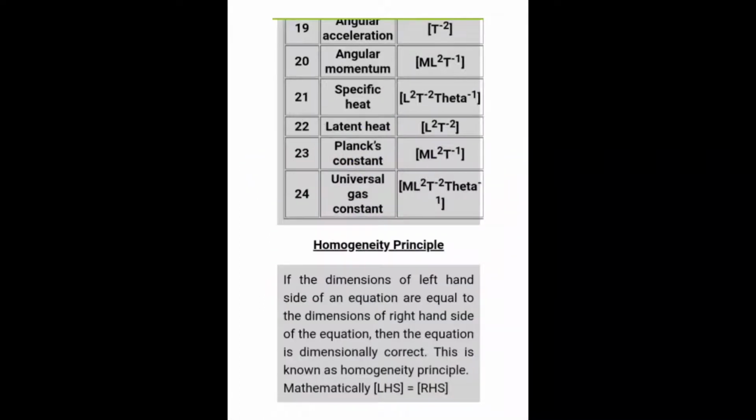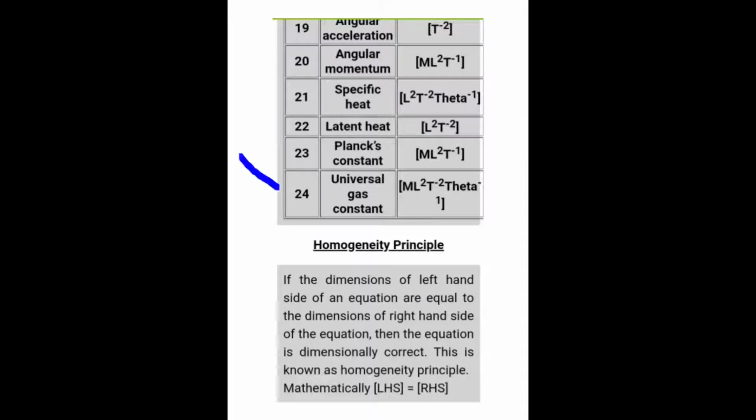This is the gravitational constant here, M to the power minus 1 L cube T to the power minus 2. Next we have the homogeneity principle, generally we call it the principle of homogeneity. The principle of homogeneity states that the dimension of the left hand side of an equation must be equal to the dimension of the right hand side. Likewise we can easily prove whether any equation is correct or wrong.